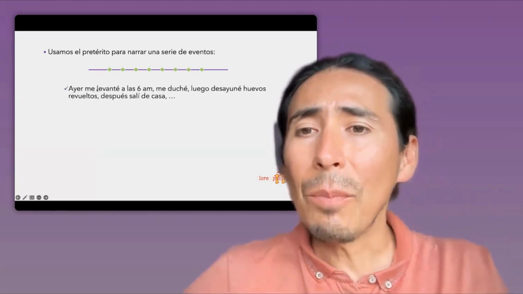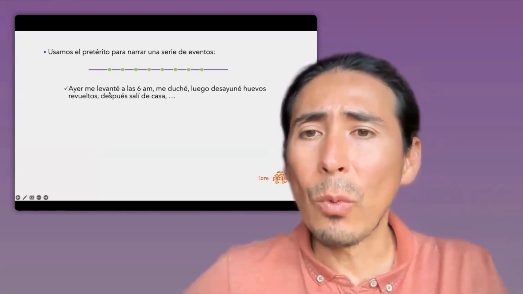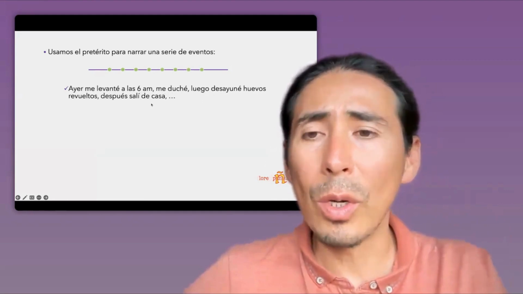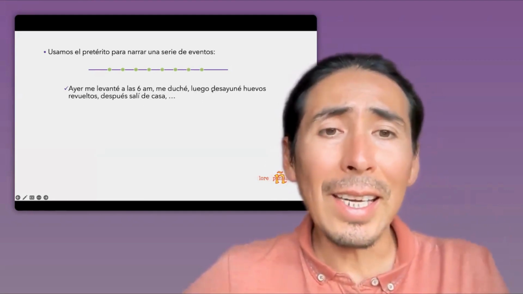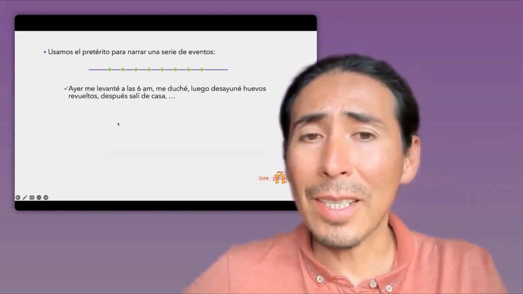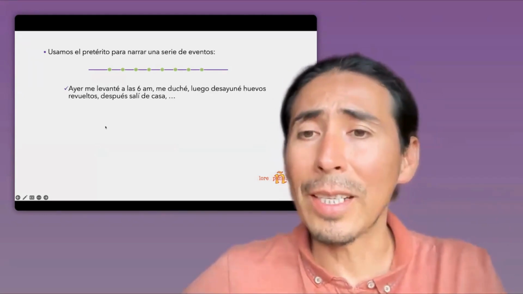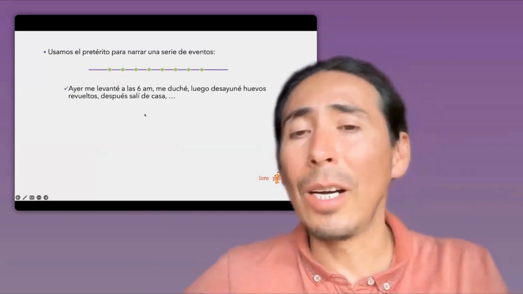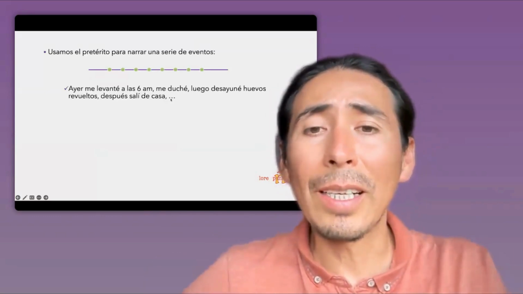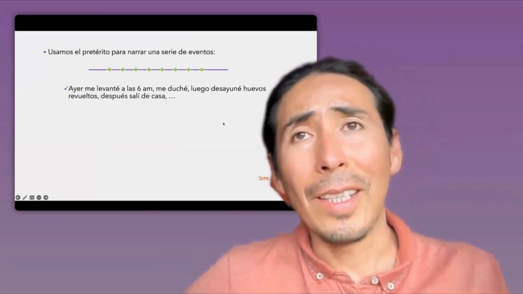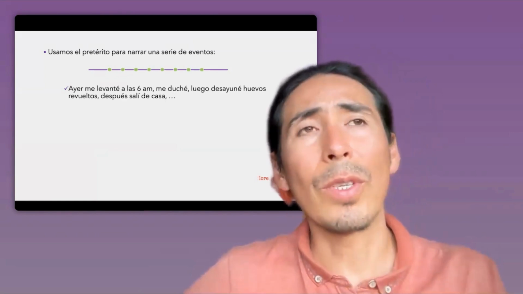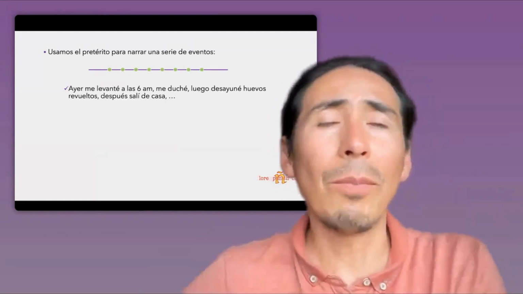So, ayer me levanté a las 6 a.m. Yesterday I woke up at 6 a.m. Me duché, I took a shower. Luego desayuné huevos revueltos. Then I had scrambled eggs. Después salí de casa. Then I left the house. And look, there is a comma and we keep going with the actions I did. Remember, I took the bus, tomé el bus, and keep going, keep going.